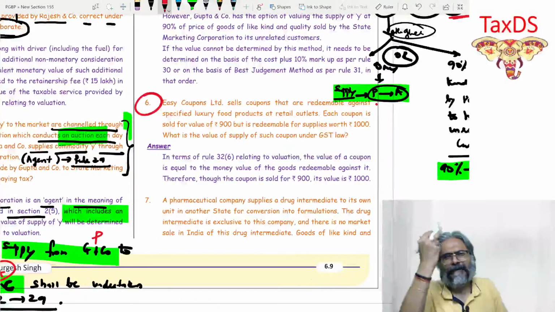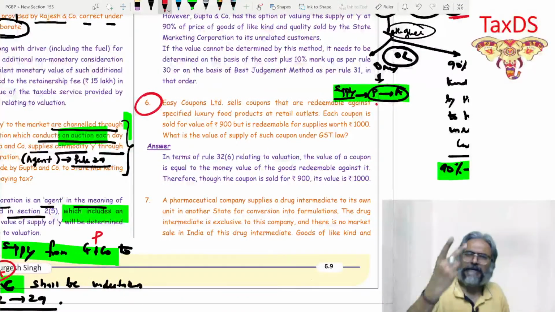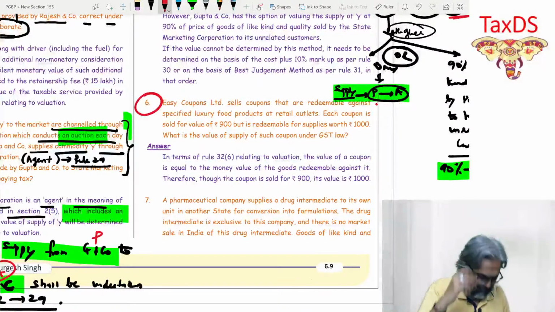Now, the specific valuation rule, students. Your favorite valuation rule. This is a specific valuation rule, students. All of you, are you ready?